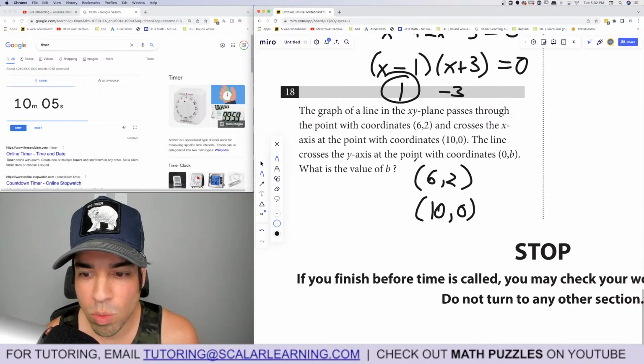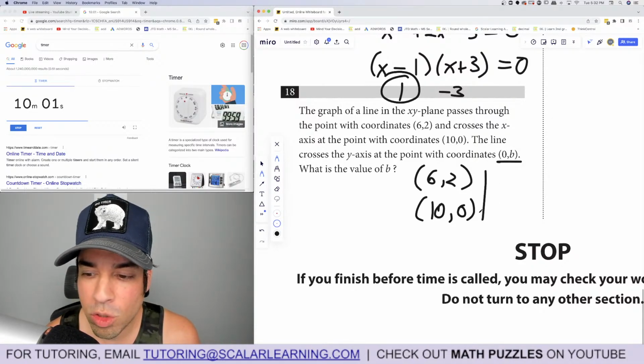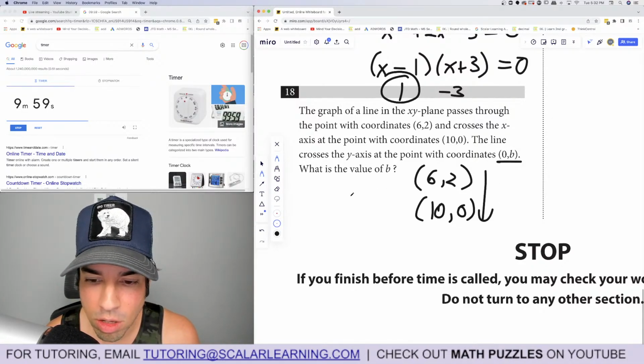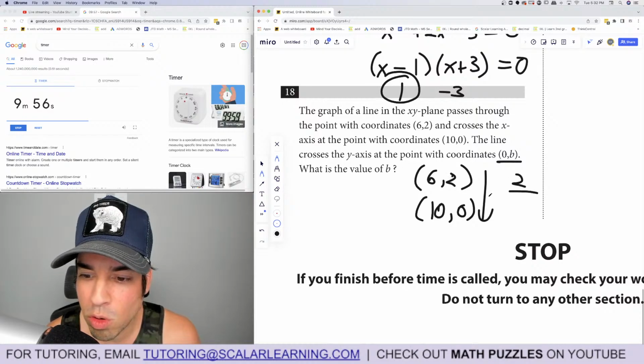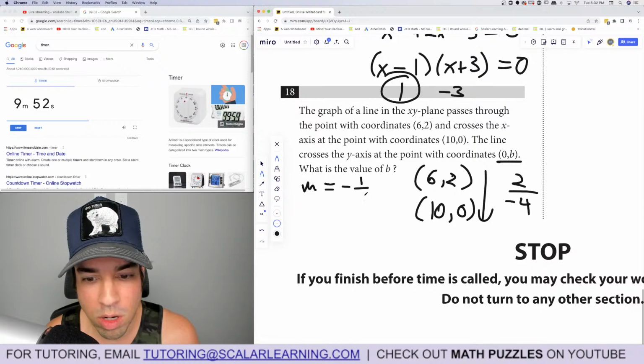The line crosses the y-axis at the point. Okay, what's the y-intercept? That's what they want to know. So I'm going to subtract down and calculate the slope. So the slope is 2 minus 0, which is 2, over 6 minus 10, which is negative 4. So the slope is negative 1/2.